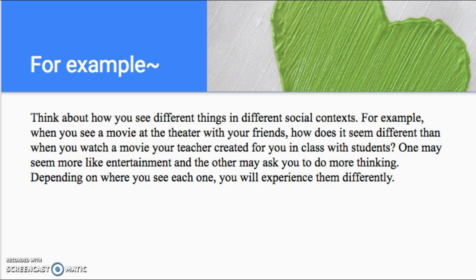For example, when you see a movie at a theater with your friends, how does it seem different than when you watch a movie your teacher created for you in class with students? One may seem more like entertainment and the other may ask you to do more thinking. Depending on where you see each one, you will experience them differently.